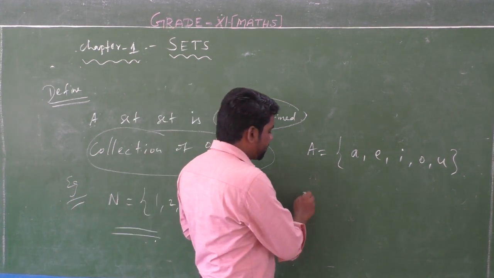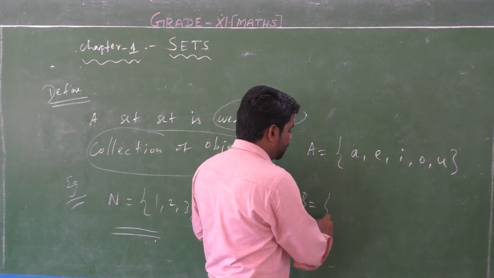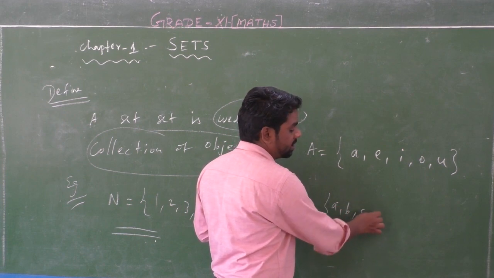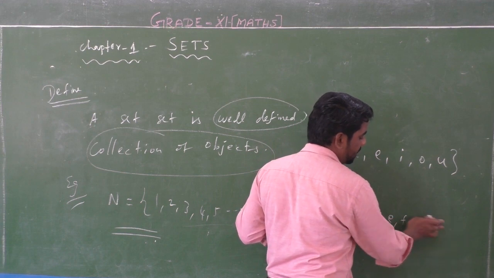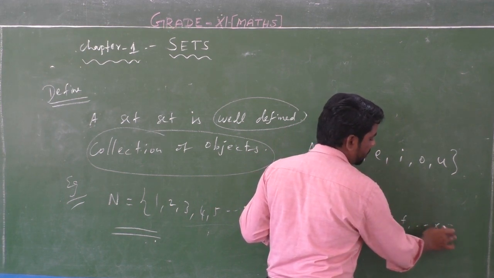Next, B is equal to a, b, c, d, e, f, and so on, up to x, y, z.